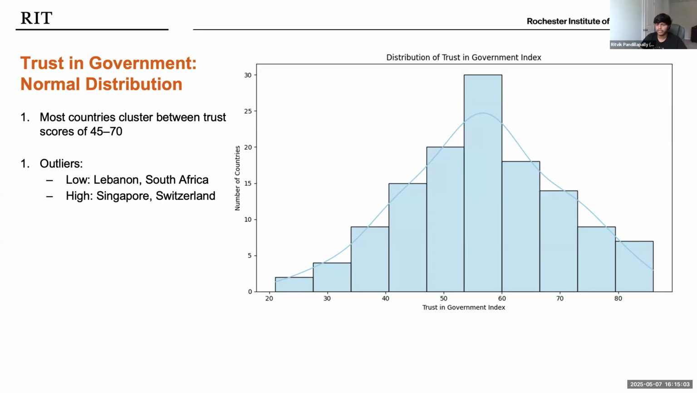So this histogram here shows how trust in government is distributed globally. Most countries fall in the mid-range, around 45 to 70, but there are some outliers. For instance, despite political efforts, countries like Lebanon suffer from chronic public mistrust. Meanwhile, countries like Singapore and Switzerland enjoy high trust. This is likely due to consistent governance and effective public services. Understanding these distributions helps policymakers target where rebuilding trust is more urgent.